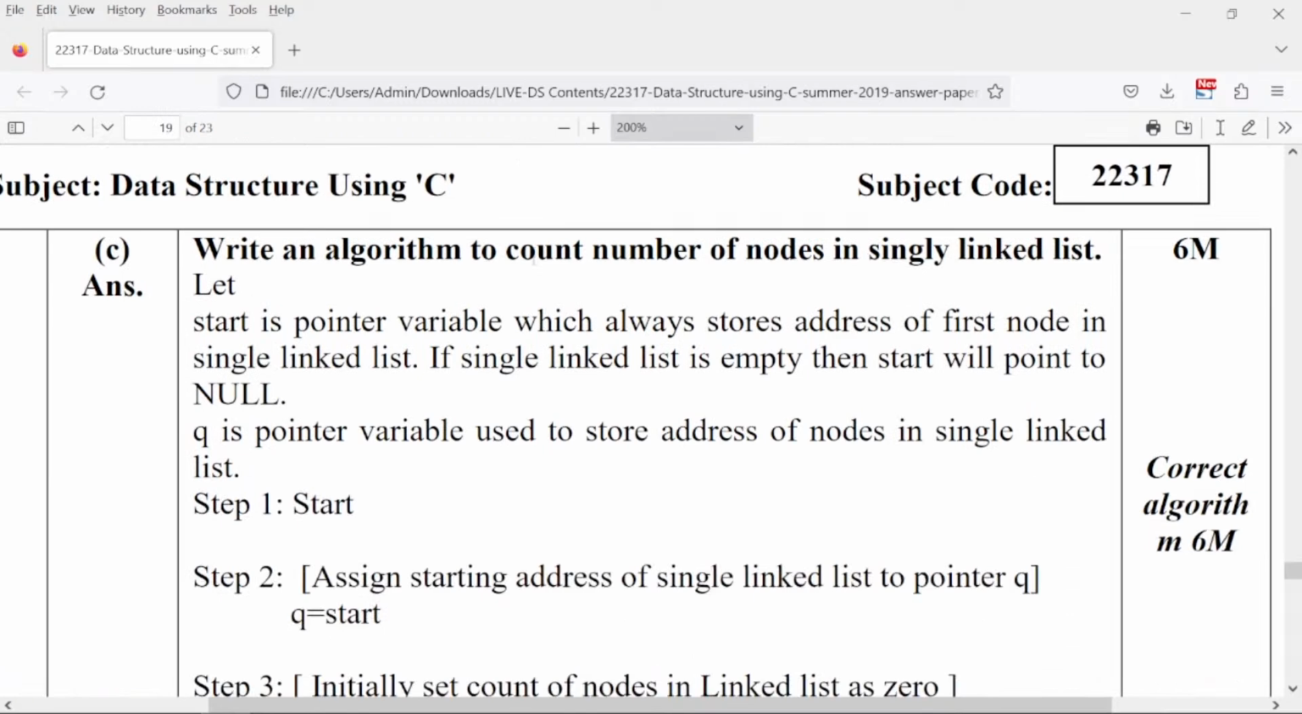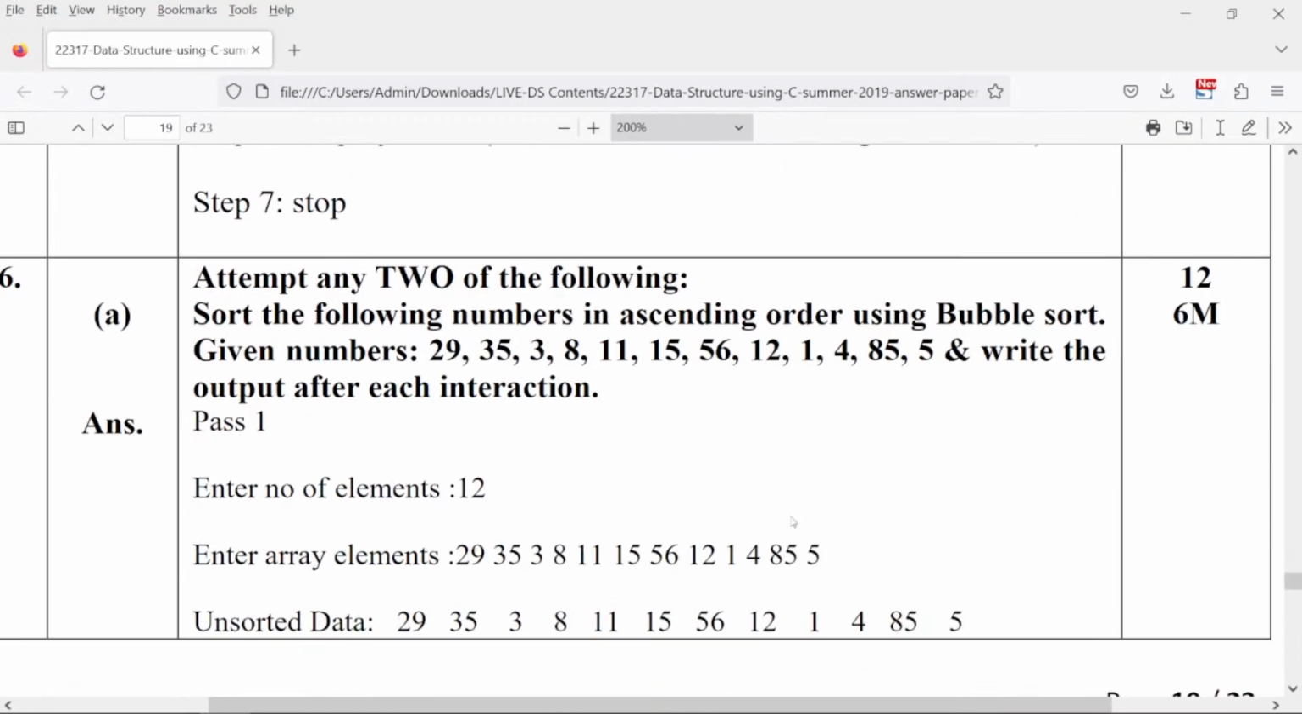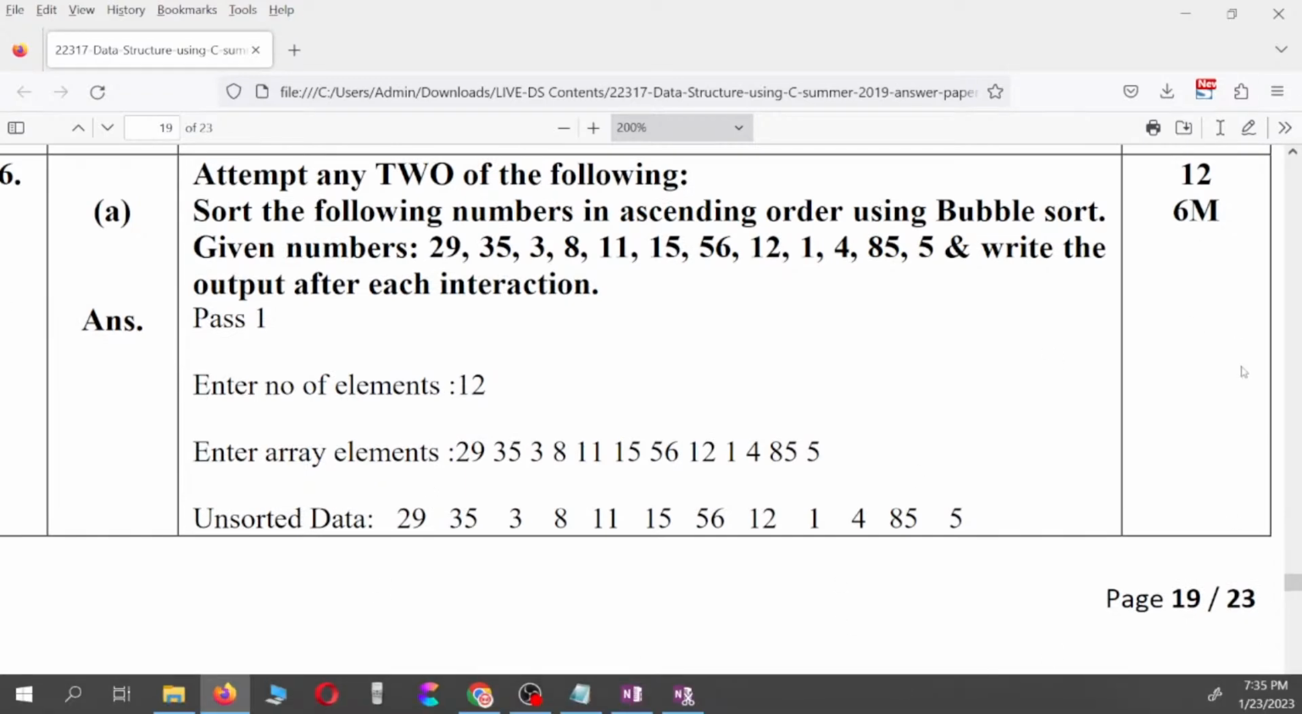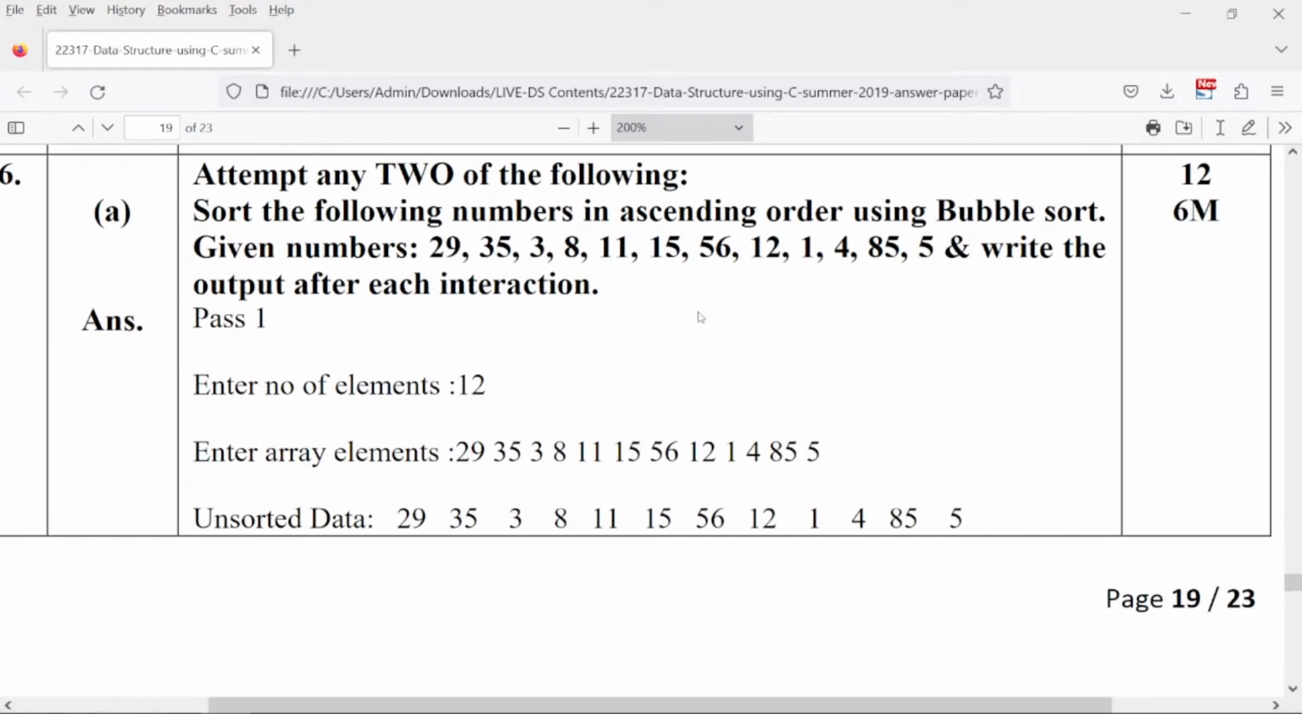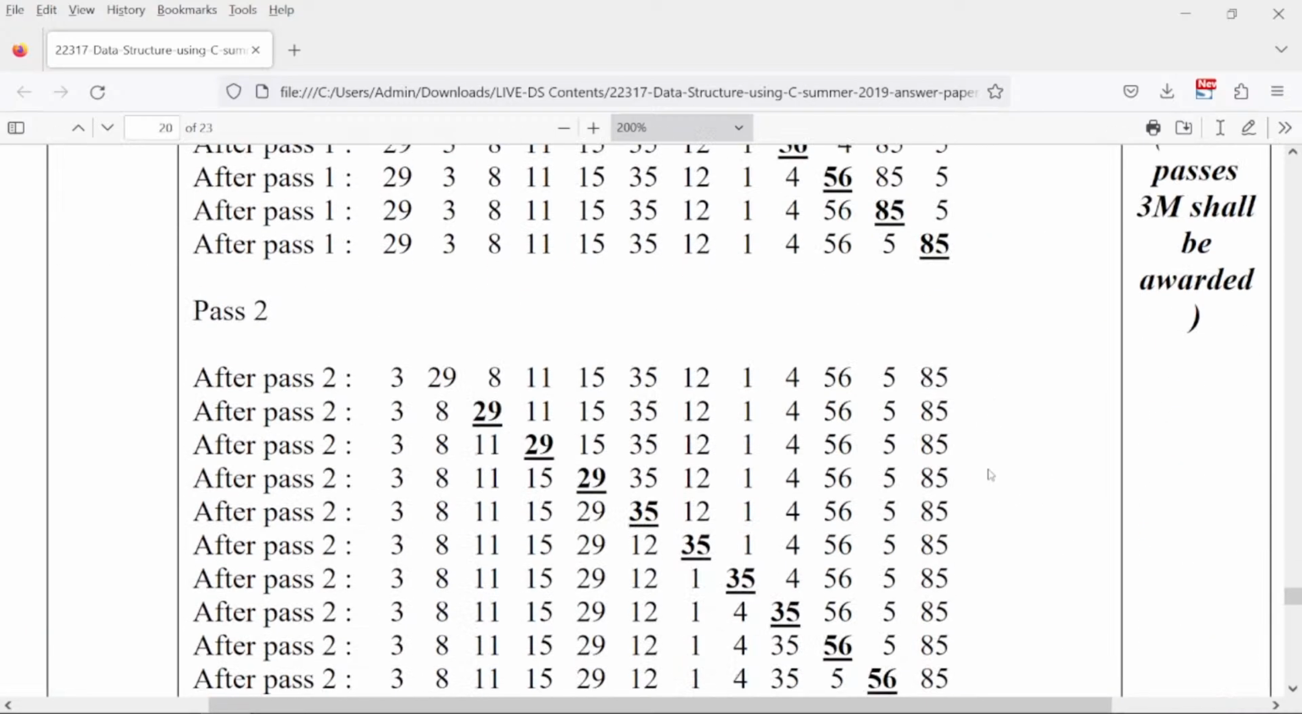Right? Write an algorithm to count the number of nodes in the singly linked list. So this we have already solved in yesterday's video. I request you to go through yesterday's video for this answer. Sort the following numbers in ascending order using bubble sort. So this sorting, bubble sort, I have explained in the previous video also, yesterday's video. There was an example there too. I have explained in detail how to work with bubble sort. You can just run this example on that.